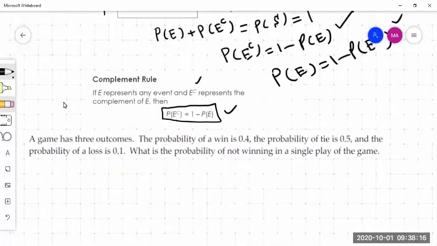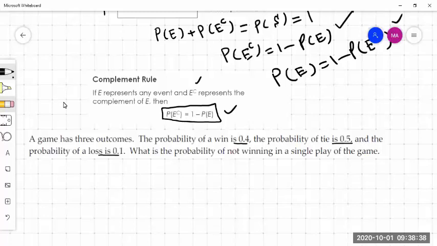A game has 3 outcomes. The probability of a win is 0.4, the probability of a tie is 0.5, and the probability of a loss is 0.1. What is the probability of not winning?